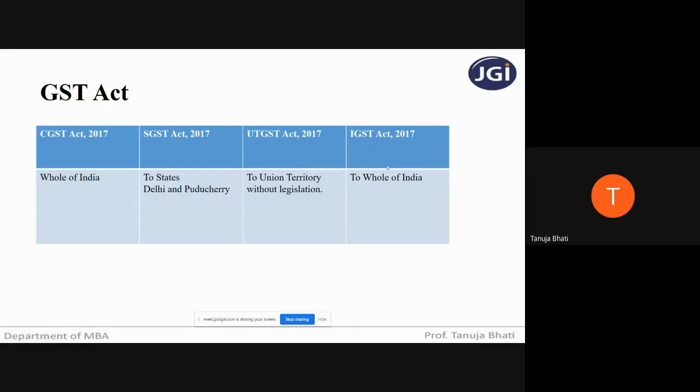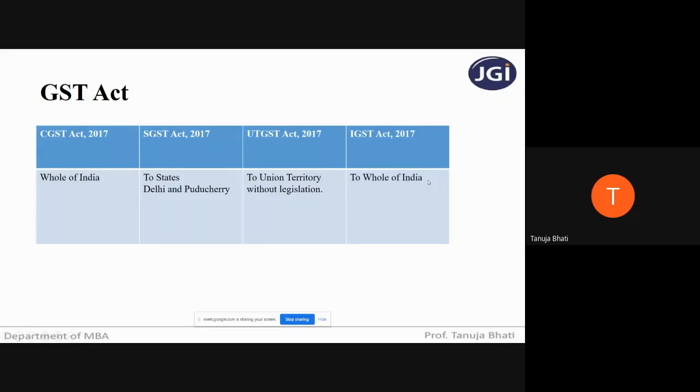Next, moving ahead to IGST. Under this act, we know that IGST is levied and collected on all the interstate transactions of goods and services, correct? And the amount of IGST goes to the central government, which we already know. IGST is nothing but a tax which is a consolidation of CGST and SGST. And again, IGST is applicable to the whole of India, including the state of Jammu and Kashmir.